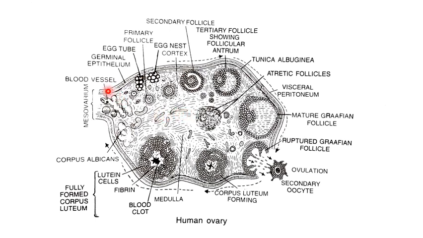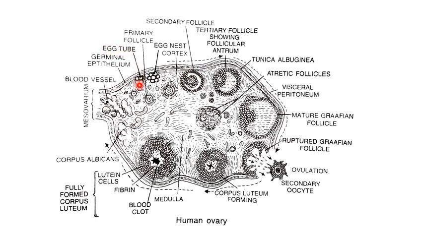Now coming to the process, during fetal development, that means before birth in the fetus, the germinal epithelium is going to divide and form masses of undifferentiated cells which are called oogonia. And since these oogonia assemble in a tube-like structure, this is referred to as an egg tube.